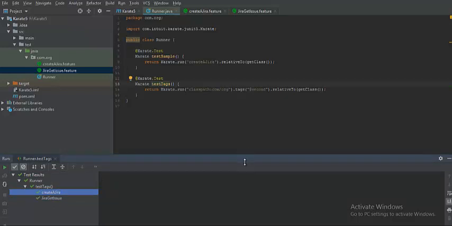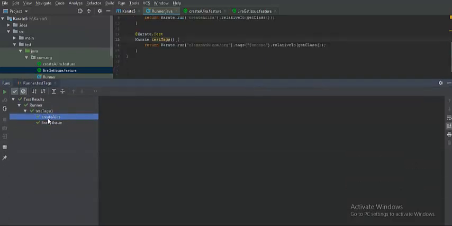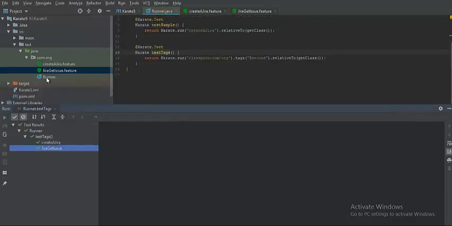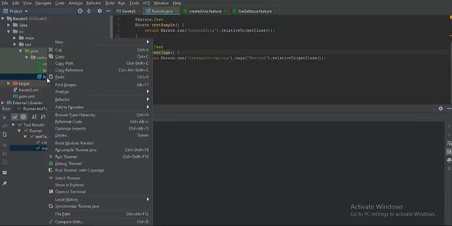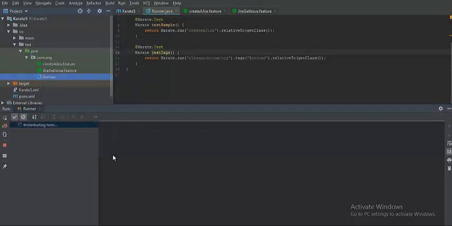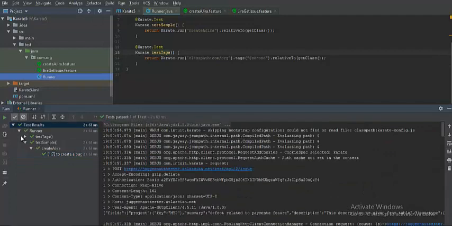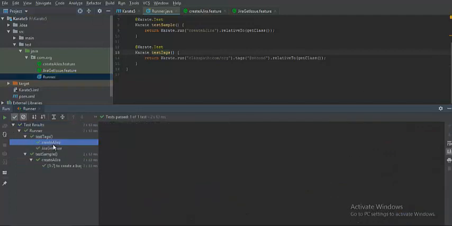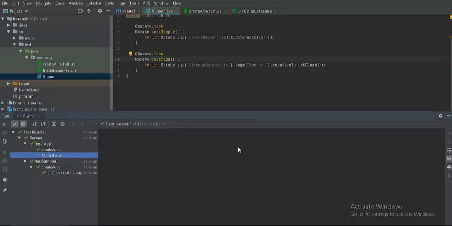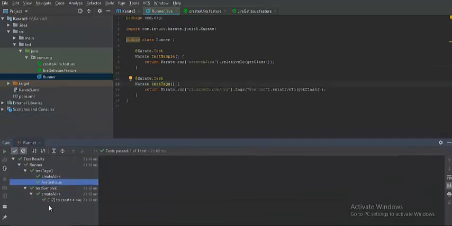Let me just go here. I think let me run the class file, guys. I think something went wrong, so it didn't pick. Let me just run the file so that it runs again. So under the test tags, just a moment, I'll check why this has happened.